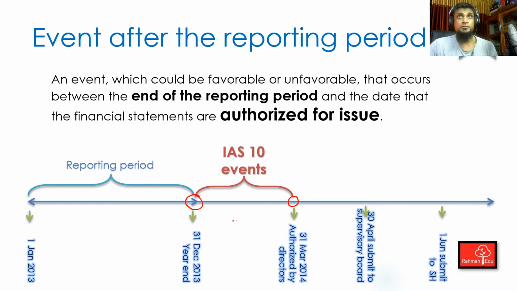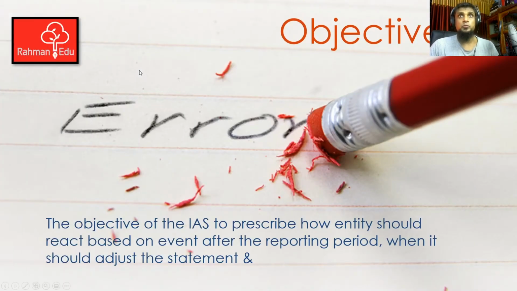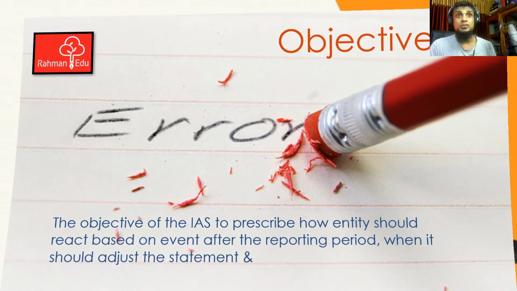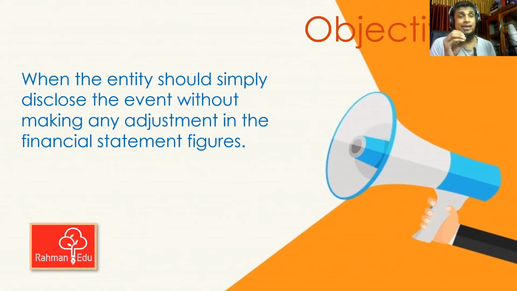Now the objective of this IAS is to prescribe how an entity should react based on the events that may happen after the reporting period. Whether it needs to adjust the financial statements, updating them to reflect the new information gained from the event, and whether it needs to make a disclosure without making any amendment to the financial statements under consideration.